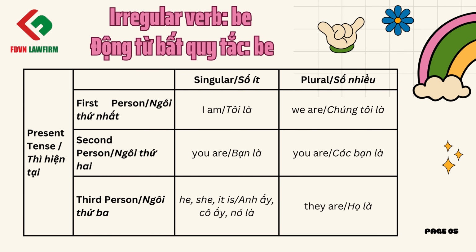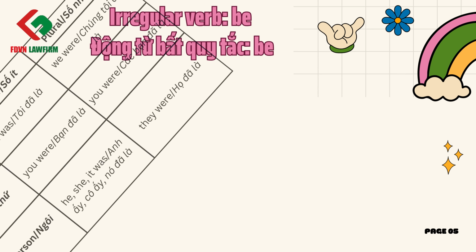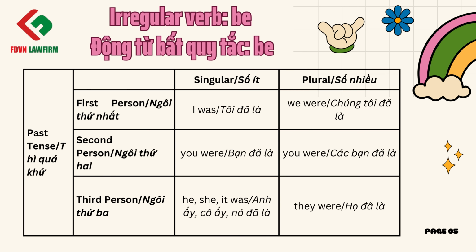Irregular verb, be. Present tense, first person, singular, I am, plural, we are, second person, singular, you are, plural, you are, third person, singular, he, she, it is, plural, they are. Past tense, first person, singular, I was, plural, we were, second person, singular, you were, plural, you were, third person, singular, he, she, it was, plural, they were.